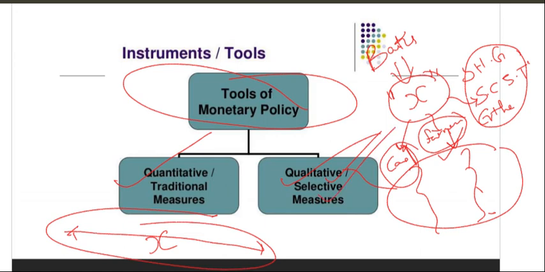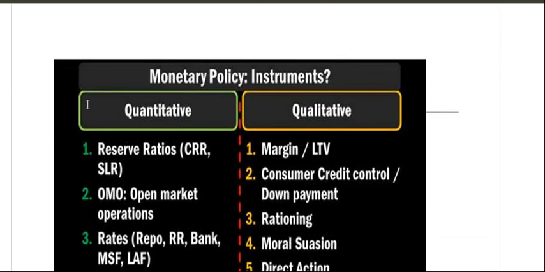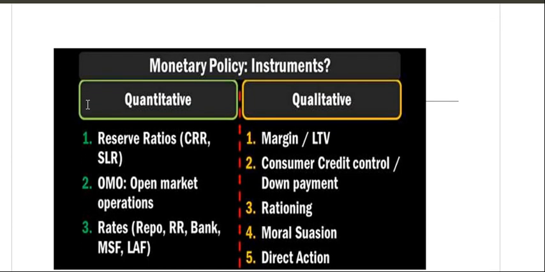Okay, next. In these qualitative and quantitative tools, there are so many subdivisions. This is important for us. In a few exams, they will directly give options A, B, C, and ask what these categories are. Suppose in an exam they have given you: choose the quantitative tools.